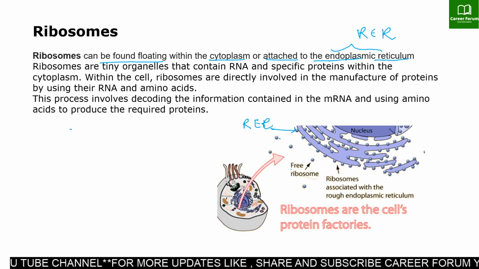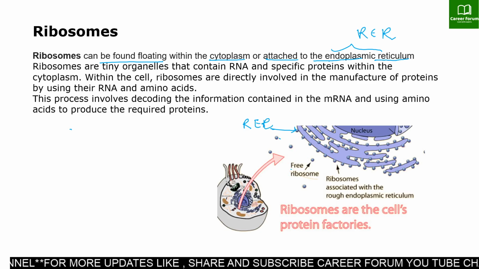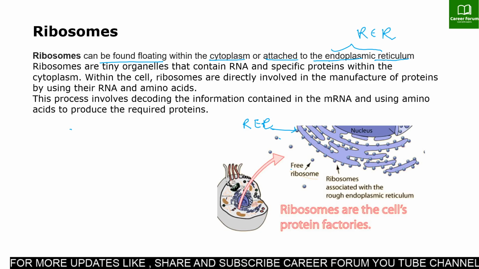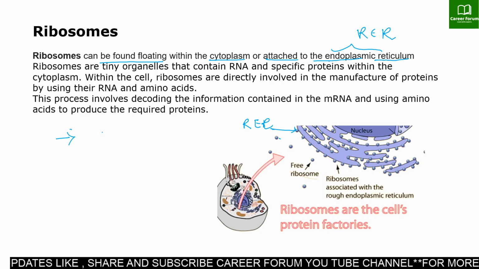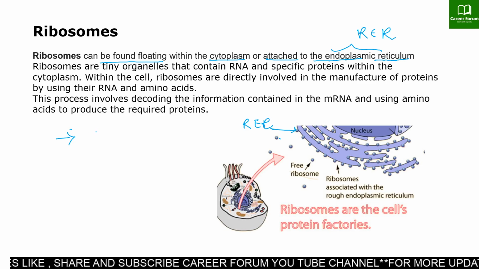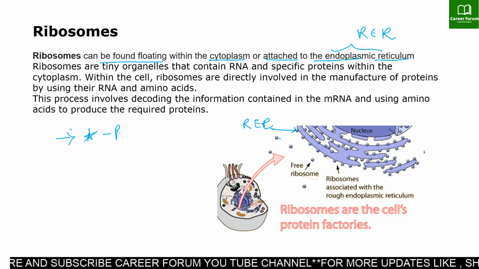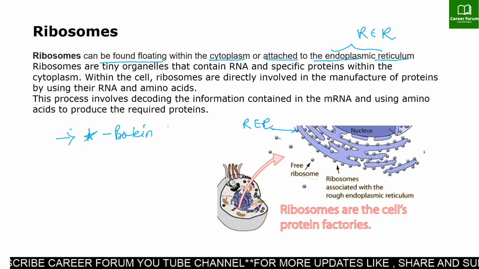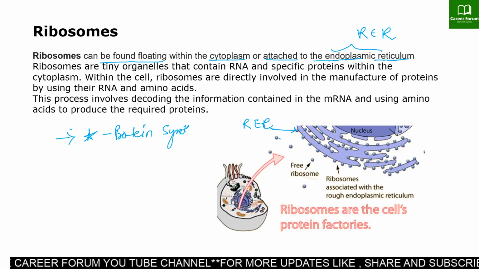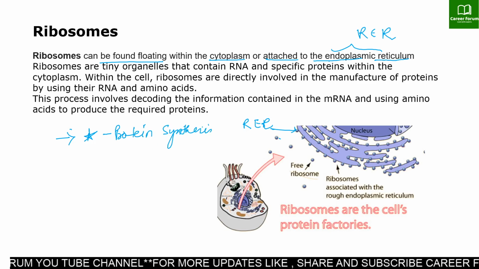Basically, ribosomes are small cell structures that make protein. So if you get a question about the function of ribosomes, the particular point is protein synthesis. They play an important role in protein synthesis.